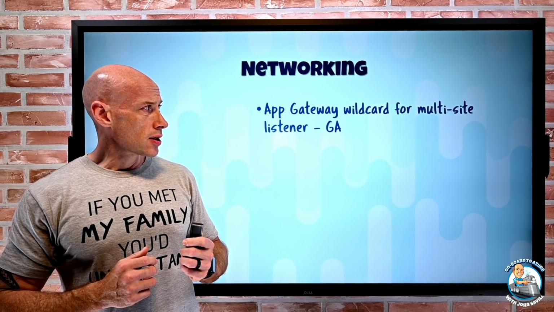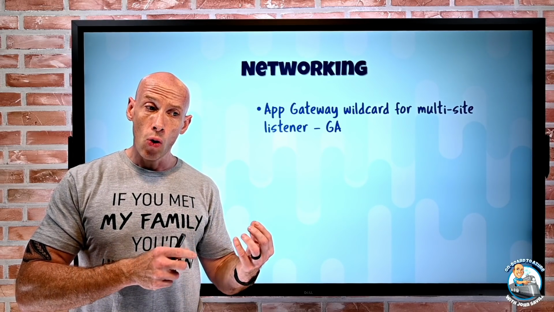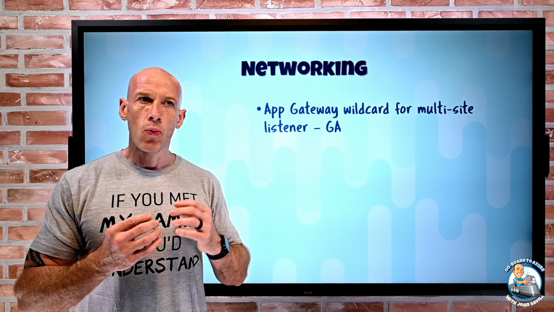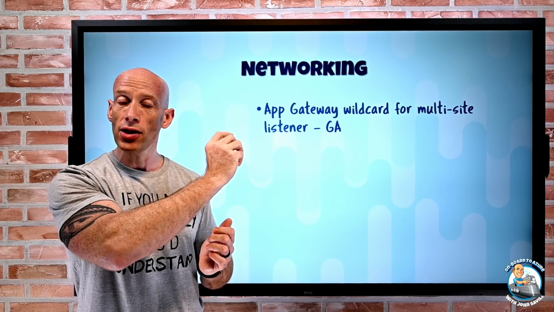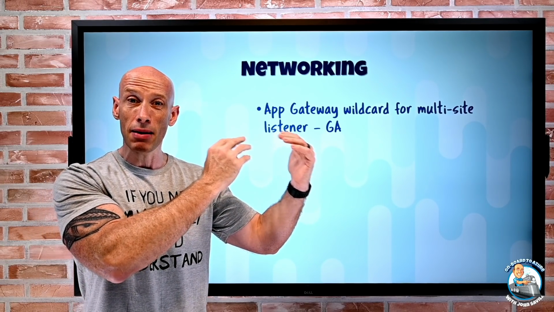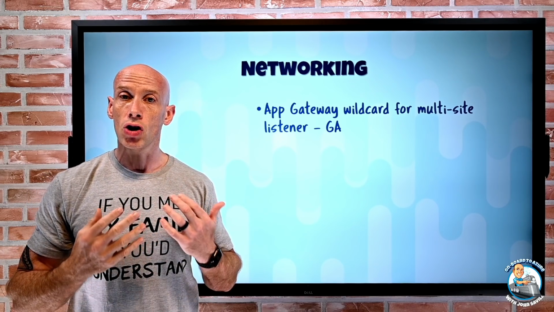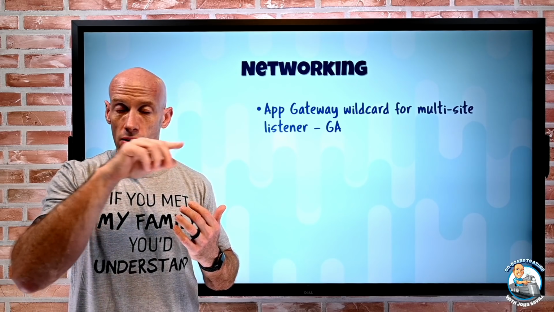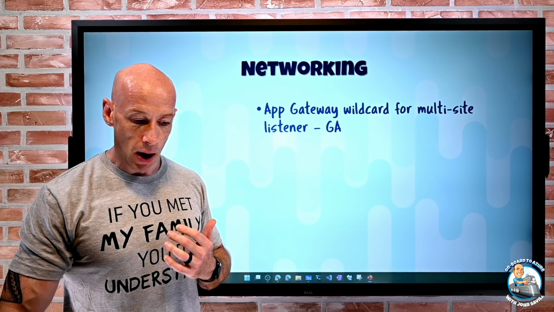On the networking side, Azure App Gateway now has wildcard support for multi-site listeners. If I think about App Gateway, we can have different types of listeners connecting to certain IPs on the App Gateway and certain ports. Well, I can have multiple listeners using the same IP and same port, and what they do is they look at the fully qualified domain name that was used in the request. Well, now I can actually use wildcards. I can use star, asterisk, and I can use the question mark for individual characters as part of those